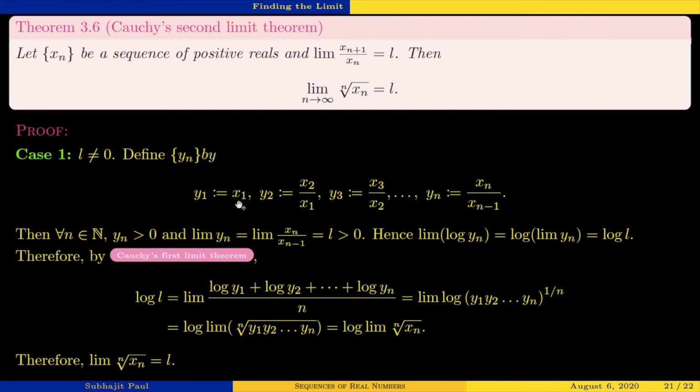The first denominator should also survive, and that is 1. So this is basically xn by 1. So this is the nth root of xn. This whole product is xn. So therefore, log L, what we have finally, log of L is equal to log of limit nth root of xn. So comparing both sides, we have limit of nth root of xn is equal to L. So we have proved the theorem for L not equal to 0.